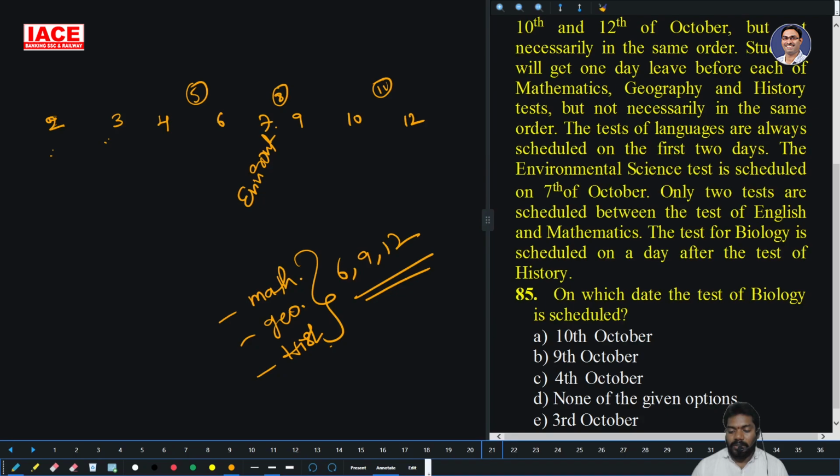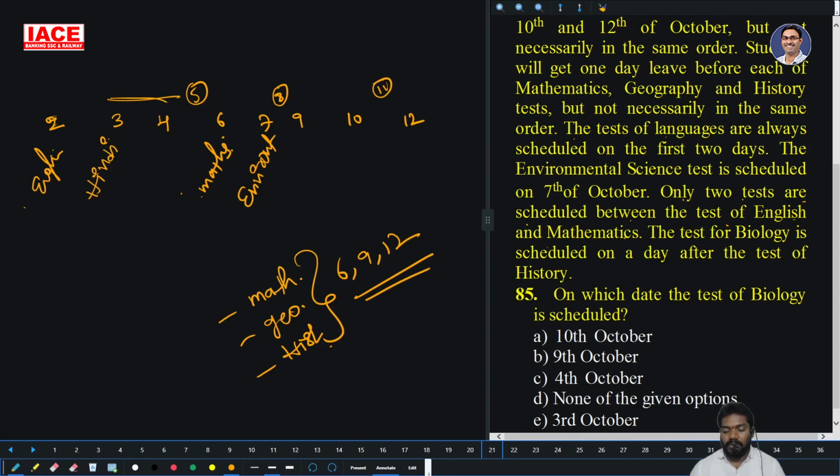Only 2 tests are scheduled between the test of English and mathematics. If you are getting mathematics, English should be either 2 or 3. If they are getting mathematics, 2 means English only is the chance. 2 tests are getting. So the test of language is always first, and only 2 tests are scheduled between the test of English and maths. Then what is the remaining? Hindi. Hindi is going to the third day.